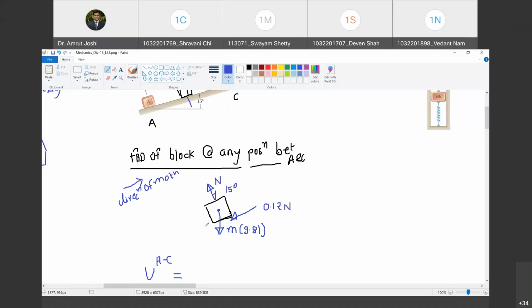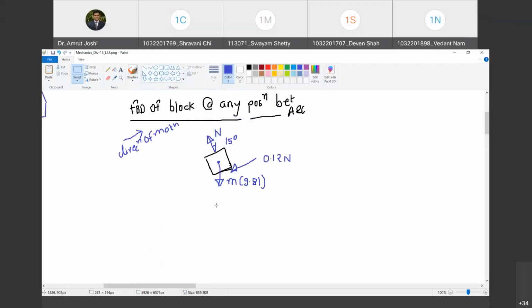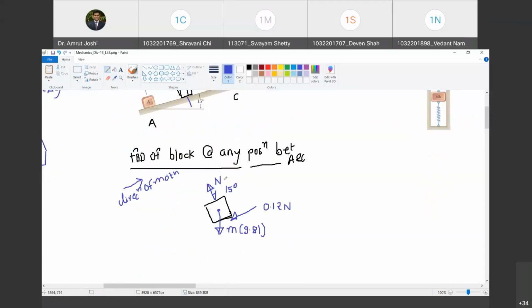Happy? Yes, sir. Now, though the normal reaction does not do any work, to estimate this frictional force, which we have to consider in work done, we will have to first apply Newton's second law in the direction perpendicular to the surface. Do you agree with me? Yes, sir. I am going to call this direction as x, which makes an angle of 15 degrees with horizontal. And I am going to call the perpendicular direction or normal direction to the surface as y. Are you with me? Yes, sir.